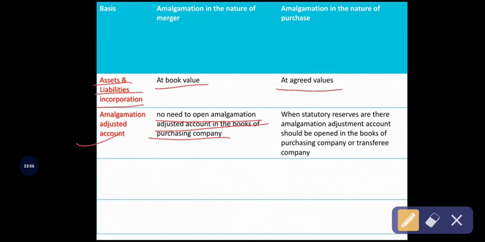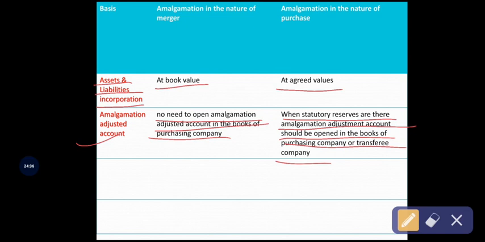So amalgamation in the nature of merger alli ಕಂಪನೀಸ್ ಬಂದ್ಬಿಟ್ಟು ಅಮಾಲ್ಗಮೇಷನ್ ಅಡ್ಜಸ್ಟ್ಮೆಂಟ್ ಅಕೌಂಟ್ ಓಪನ್ ಮಾಡೋ ನೆಸೆಸಿಟಿ ಇಲ್ಲ. ಓಕೆ, ಸೊ ದಟ್ ಈಸ್ ಬೈ ಪರ್ಚೇಸಿಂಗ್ ಕಂಪನಿ ಆರ್ ಟ್ರಾನ್ಸ್ಫರಿ ಕಂಪನಿ. ಬಟ್ ಇನ್ ಕೇಸ್ ಆಫ್ ಅಮಾಲ್ಗಮೇಷನ್ ದಿ ನೇಚರ್ ಆಫ್ ಪರ್ಚೇಸ್, ದರ್ ಈಸ್ ಅ ನೆಸೆಸರಿ ಟು ಓಪನ್ ದಿ ಅಮಾಲ್ಗಮೇಷನ್ ಅಡ್ಜಸ್ಟ್ಮೆಂಟ್ ಅಕೌಂಟ್ in the books of transferee company or purchasing company, because all the reserves, that is statutory reserves, can be transferred to amalgamation adjustment account in the books of transferee company, that is under amalgamation in the nature of purchase.